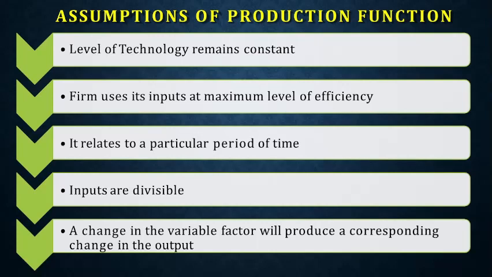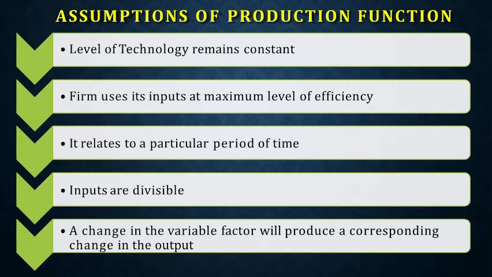So in order to make sure that the production function remains constant, the technology should not change. If the technology changes with time, obviously your production function will also change. So that's why the technology should be constant. Then only Q will be equal to a function of A, B, C, D. The firm uses its inputs at the maximum level of efficiency. Very important. If its inputs are not used at maximum level, the results will also change.